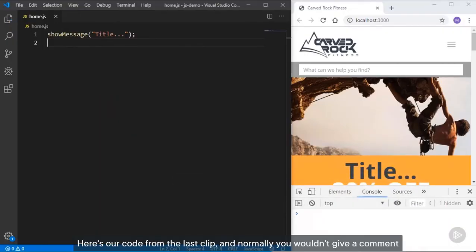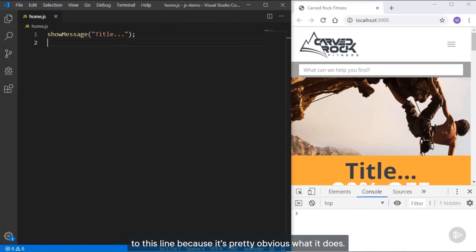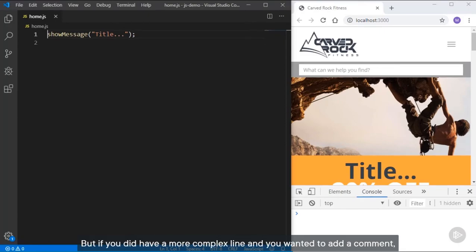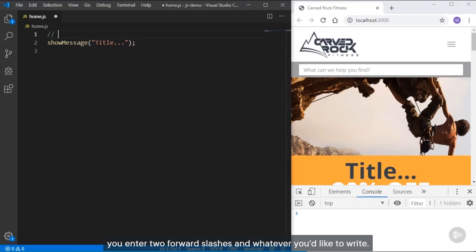Here's our code from the last clip. And normally you wouldn't give a comment to this line because it's pretty obvious what it does. But if you did have a more complex line and you wanted to add a comment, you enter 2 forward slashes and whatever you'd like to write. And I'll save this and we can see that we get no errors in our console.